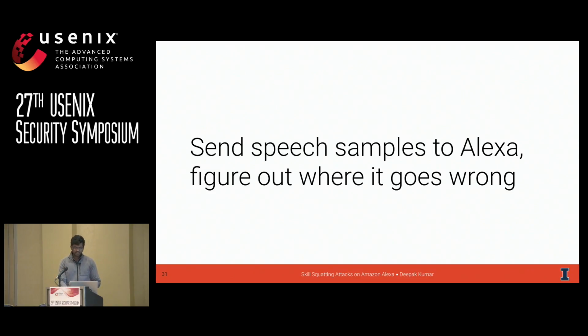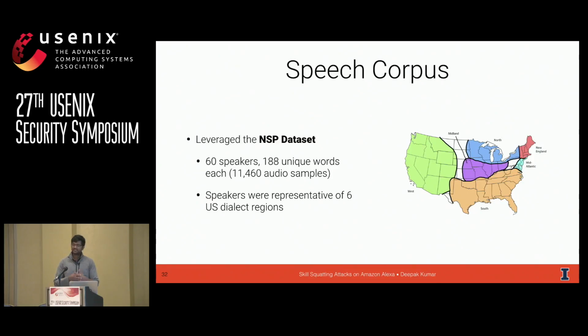To investigate these predictable errors a little deeper, we leveraged a data set called the NSP data set. The NSP data set is a linguistic data set curated by a group of linguists at the Ohio State University, and it was built to study different English dialects across the United States. It contains lots of different kinds of speech samples, but the ones we focused on in particular for this study were single-word speech samples.